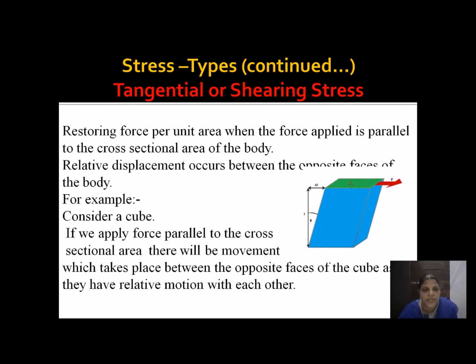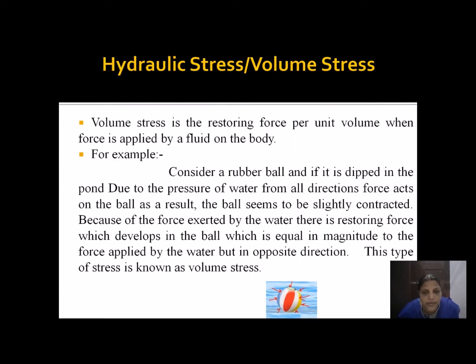So relative displacement occurs between the opposite faces of the body. I have taken a cuboid, and there is a formation of the angle theta because of the application of the stress parallel to the faces of the object. This is called shearing stress. The third one is volume stress or hydraulic stress.